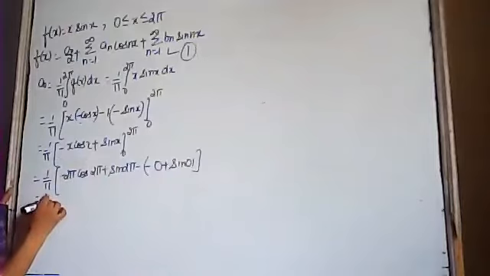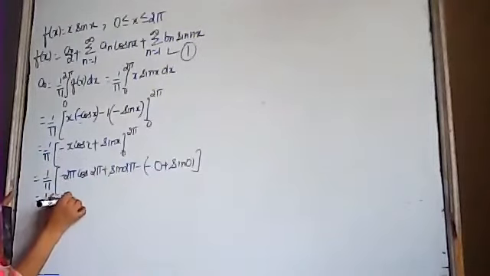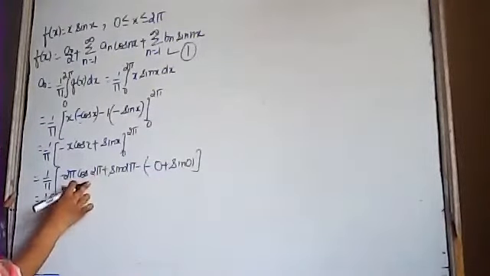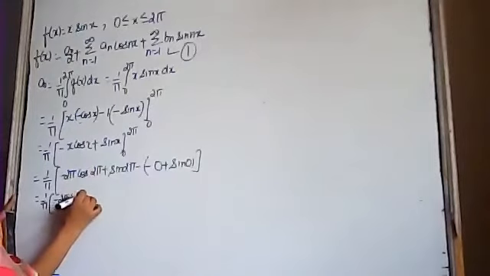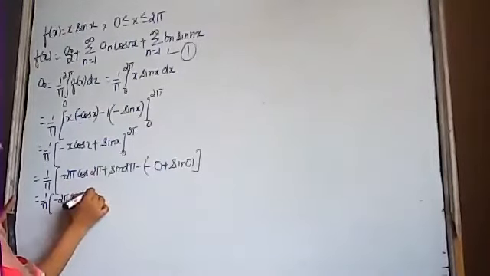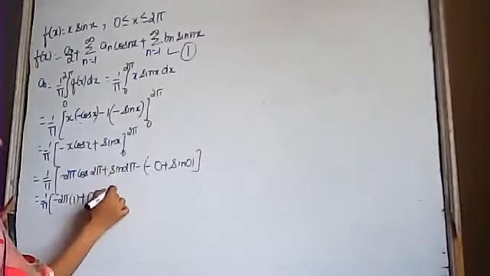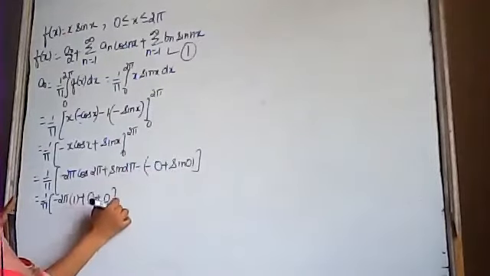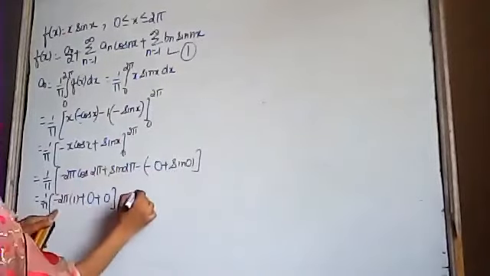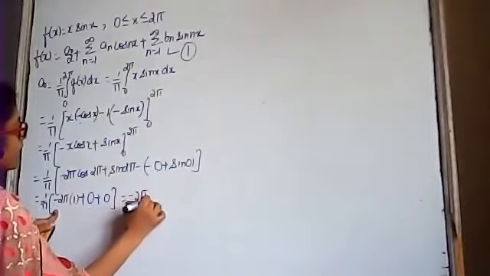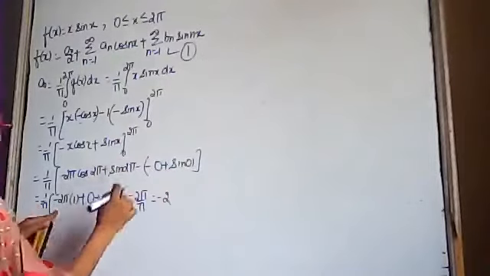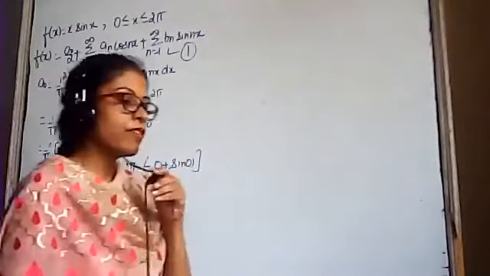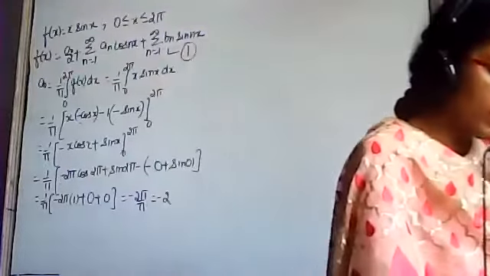It will become 1/pi times minus 2 pi, cos 2 pi is 1, plus sin 2 pi is 0, minus the lower limit which is again 0. This will become minus 2 pi divided by pi, that is equal to minus 2. So the value of a0 is minus 2.